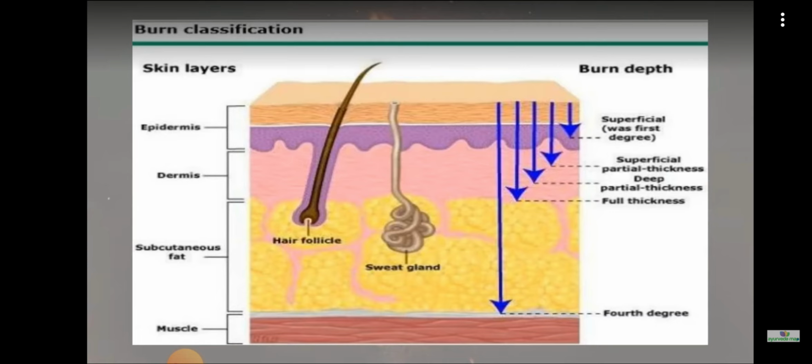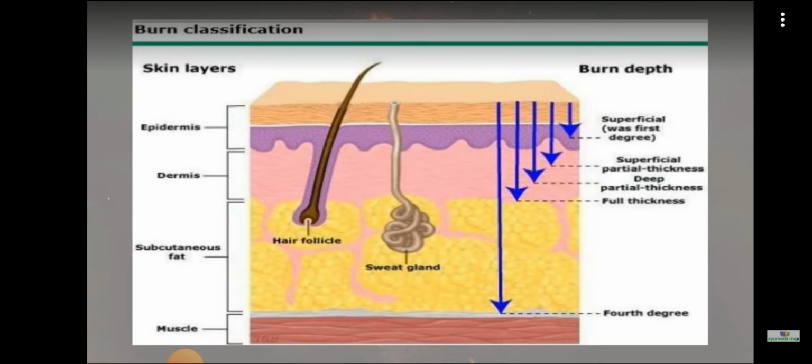Next is second degree. There, the affected area will be mottled. Red, painful blisters will be present, and it will take much more time to heal, around 14 to 21 days. And next is the third degree. Third degree means the affected area is charred. That much burn has happened, and the area will be painless and insensitive, and the intervention will require grafting and all. That much severe burn might have happened. That is the third degree.